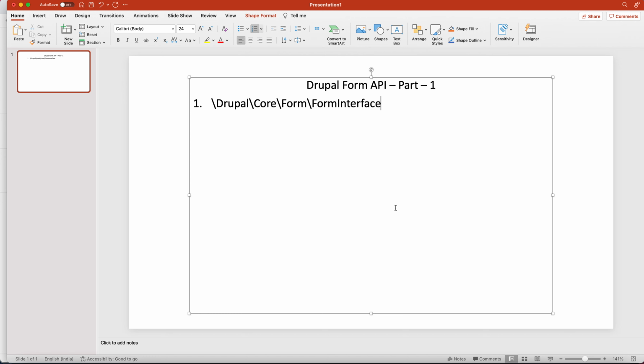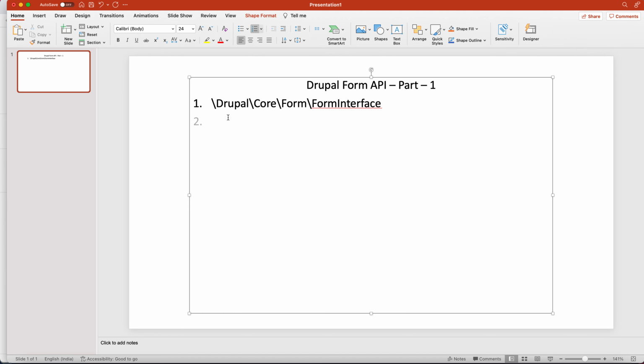Okay, so FormInterface has basically three main methods. If you have already used Drupal 8 or 9, you will know there are three major methods by which we can create, validate or submit a form: buildForm, validateForm, submitForm. This is the first point from which a Drupal form starts its life.